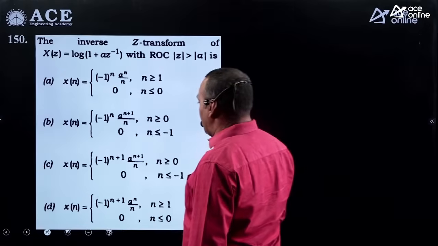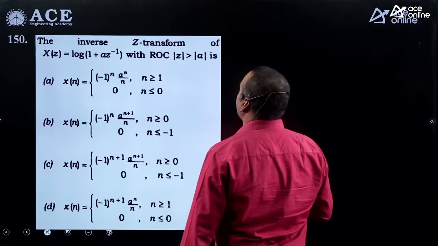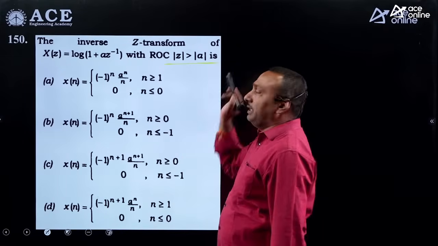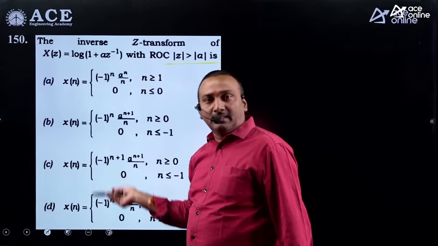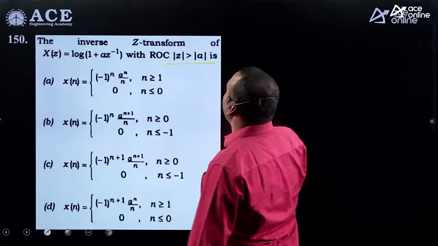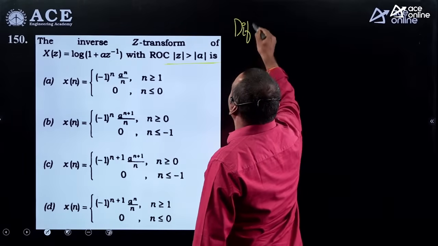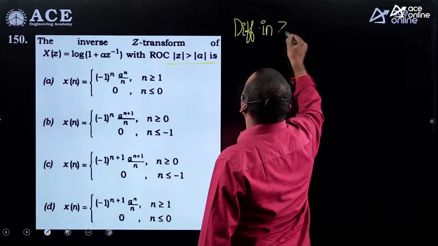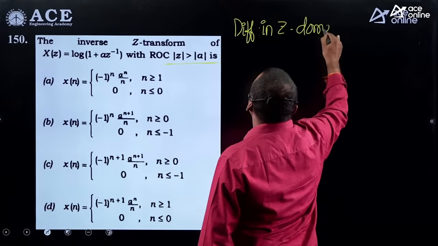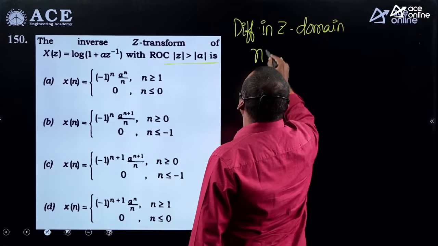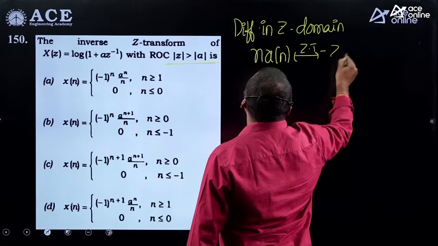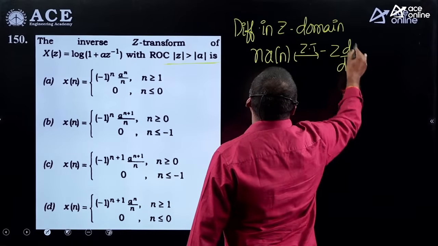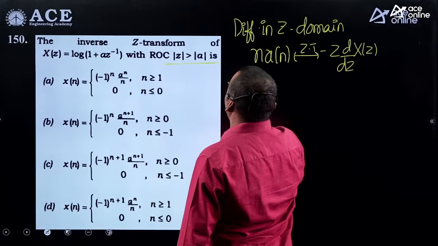What is the inverse z transform of logarithm of 1 plus a z inverse? The given ROC indicates it is a right side sequence. Logarithm means generally you can expand and decide the result. If you don't remember that, better you apply the differentiation property. Differentiation in Z domain: n into x of n has Z transform as minus z into d by dz of X of z. So if I differentiate that,